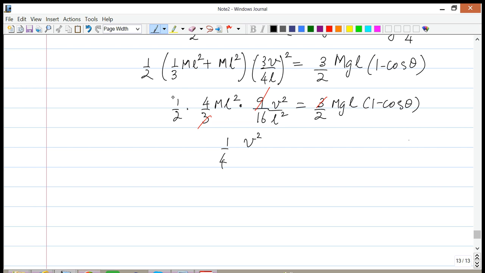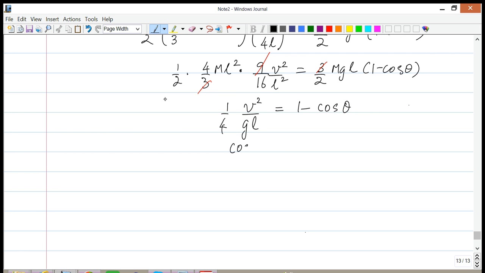So this is 1/4 v squared over gL equals 1 minus cosine of theta, and from here we can find cosine theta. Cosine theta equals 1 minus 1/4 v squared over gL, and that's your answer. I hope I haven't made any silly mistake. Just check this out to make sure that this is all correct. So that is it for this problem.